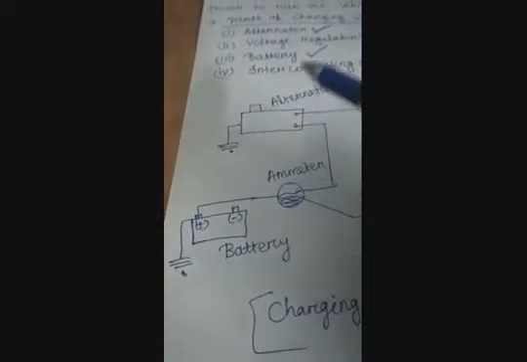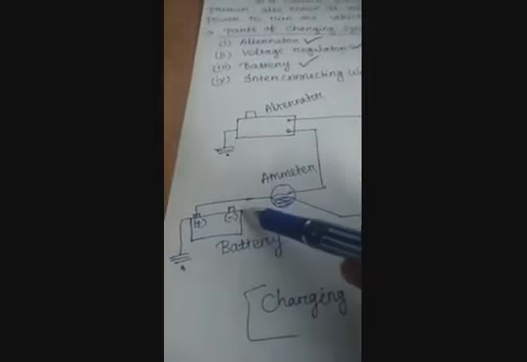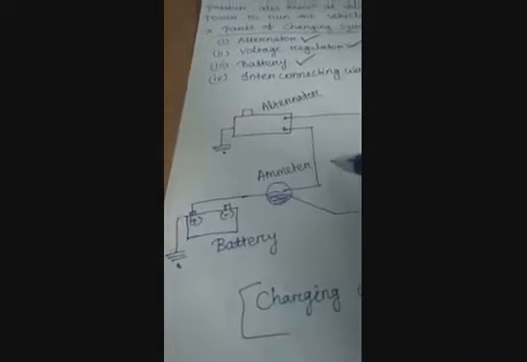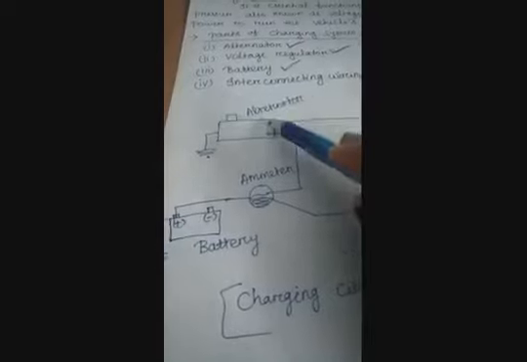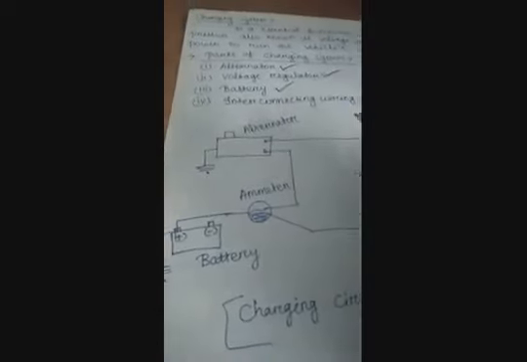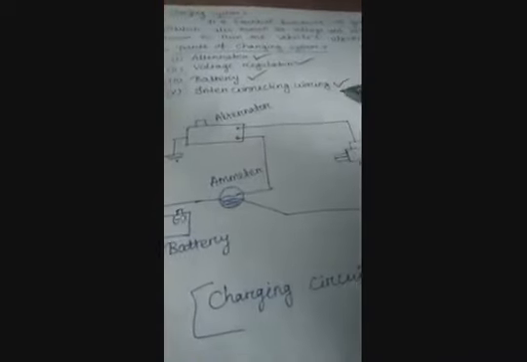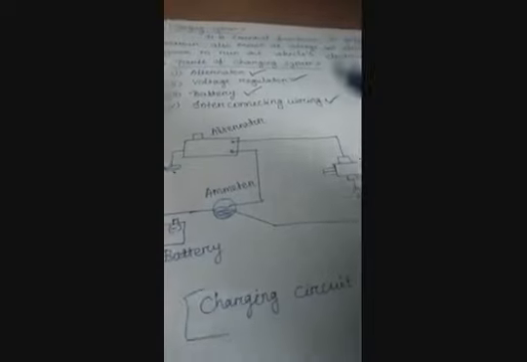Why is the alternator used in automobiles? The alternator is used to charge the battery and to power the electrical system when the engine is running. Engine running means the vehicle is starting.